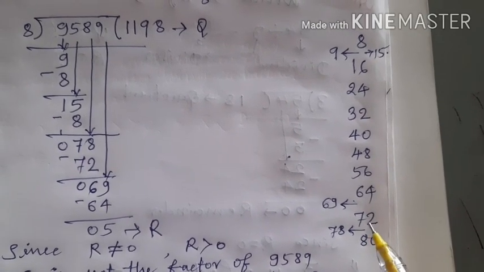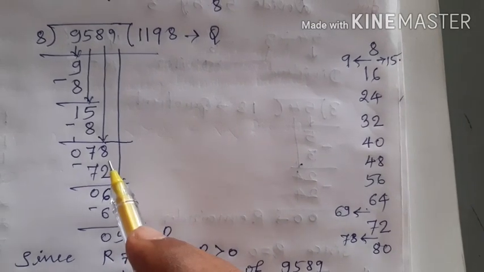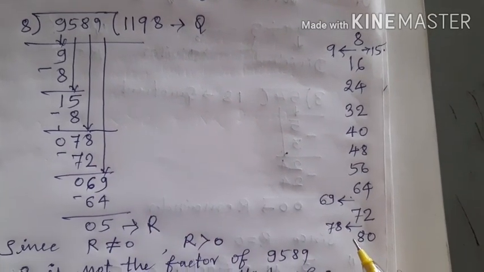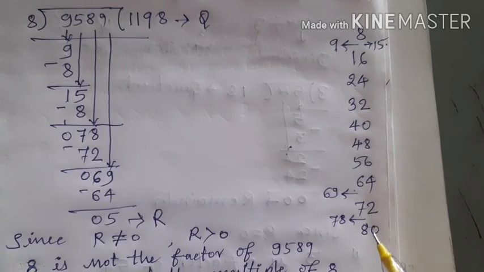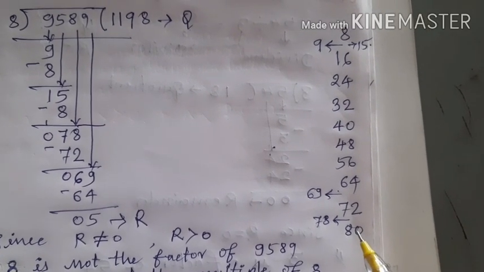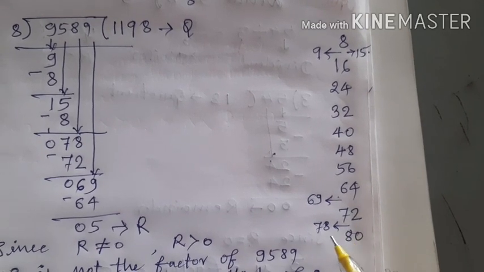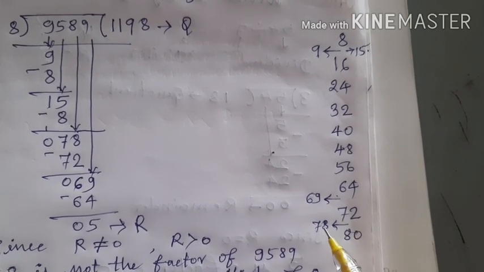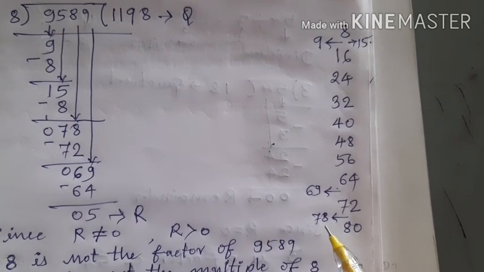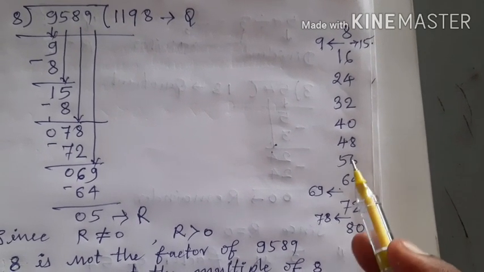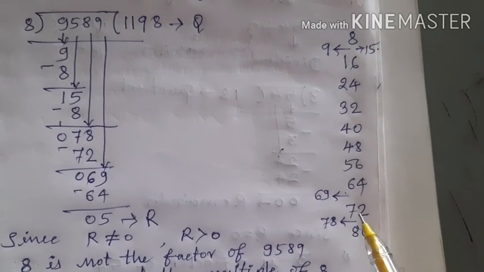It comes after 72 and before 80. So I should take the previous number or preceding number of 78 in the table of 8. It is 72. Therefore, I should take 72.